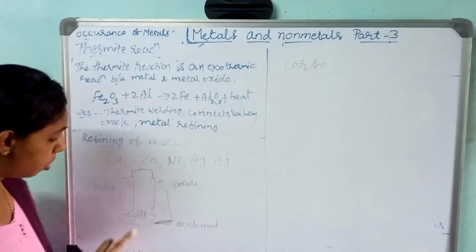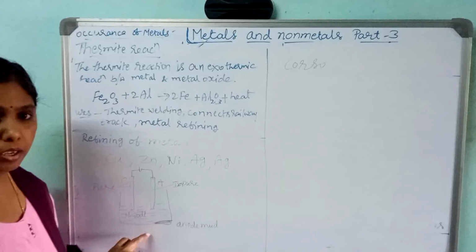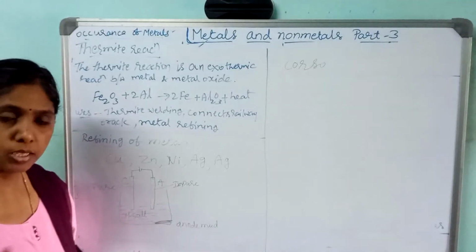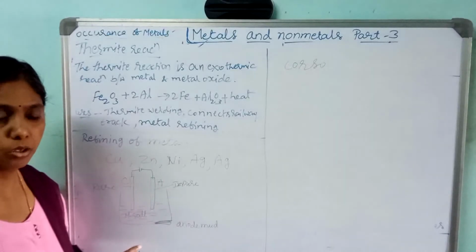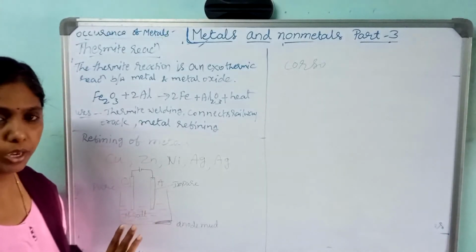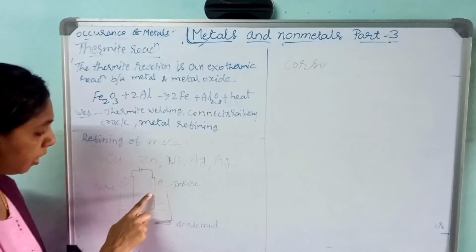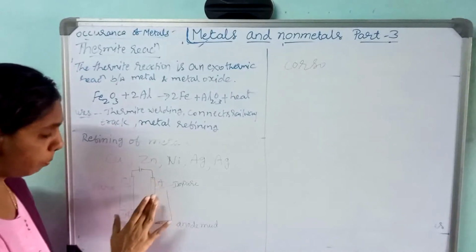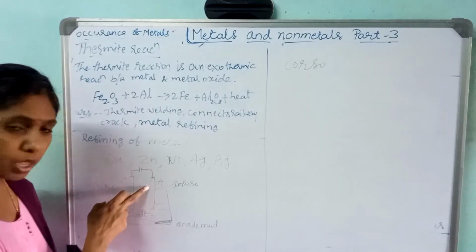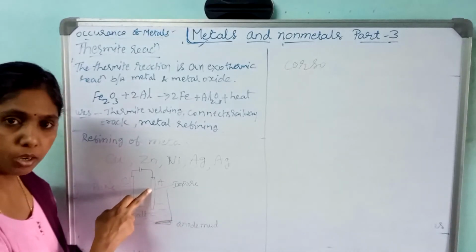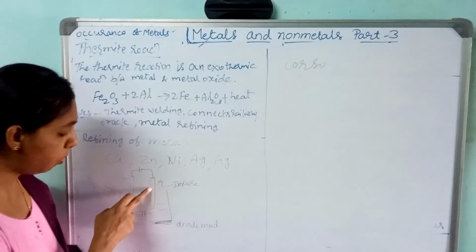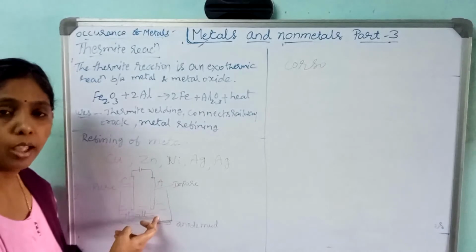Metal salts will also be taken. For example, for copper we take copper sulfate, and for silver we take silver nitrate. We take the metal salt solution, in the form of a solution. Then on passing the electric current, the impure metal at the anode has pure metal in it, and that pure metal will dissolve in this electrolyte.